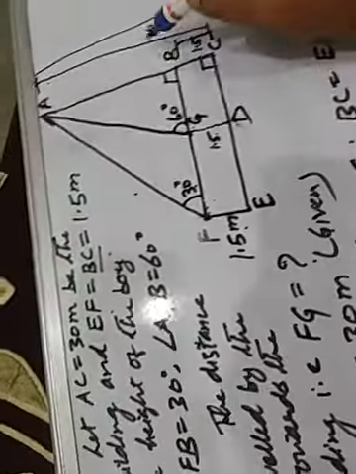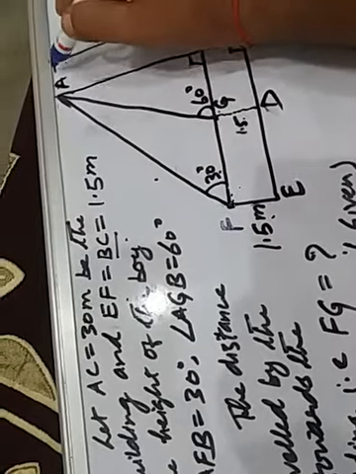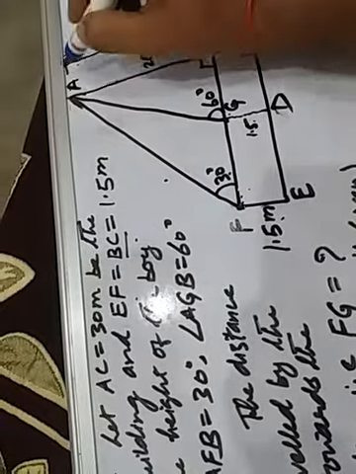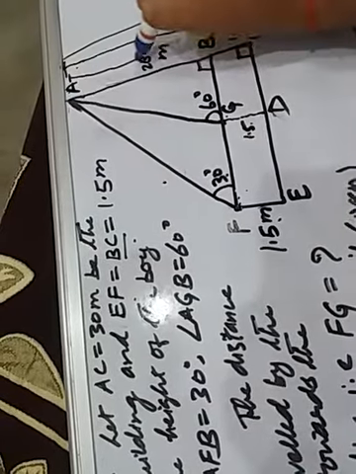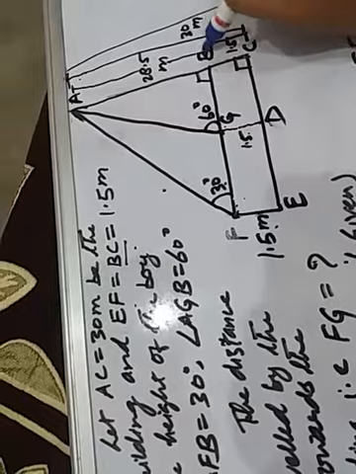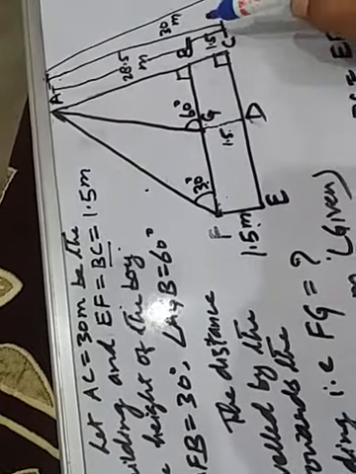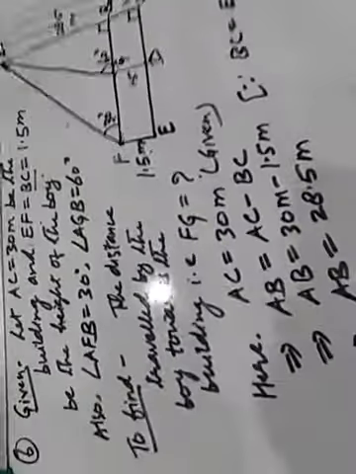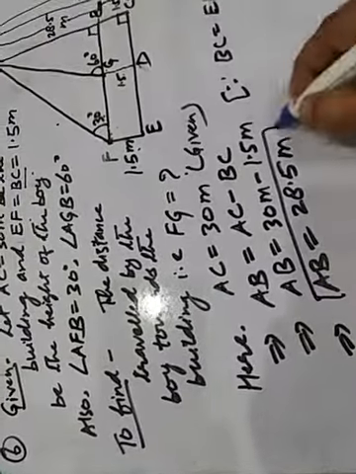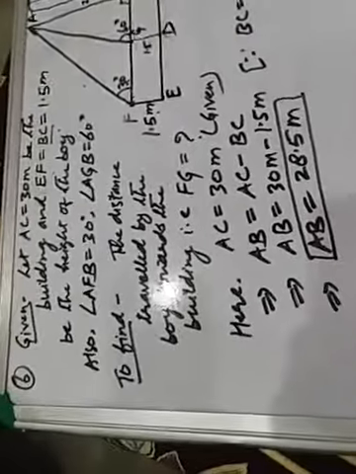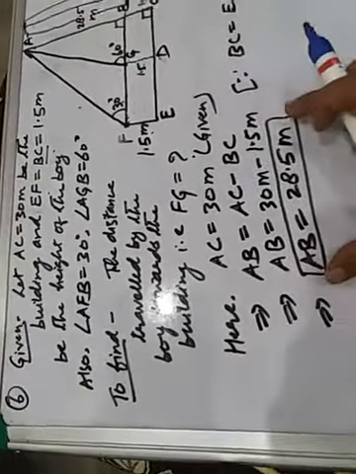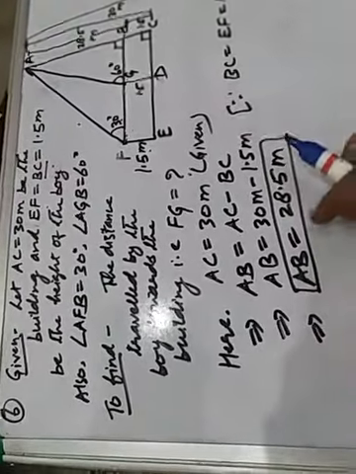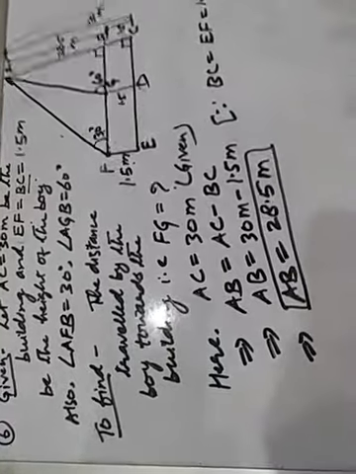So I want to say that this distance from here to here is 28.5 meter. How? 30 minus 1.5, from here to here. Is there any doubt? So now AB equal to 28.5. Now, okay children, now your problem is solved. This is the important thing. This is the turning point in the question. If you have found out AB to be 28.5 meter, then there will not be any problem now.